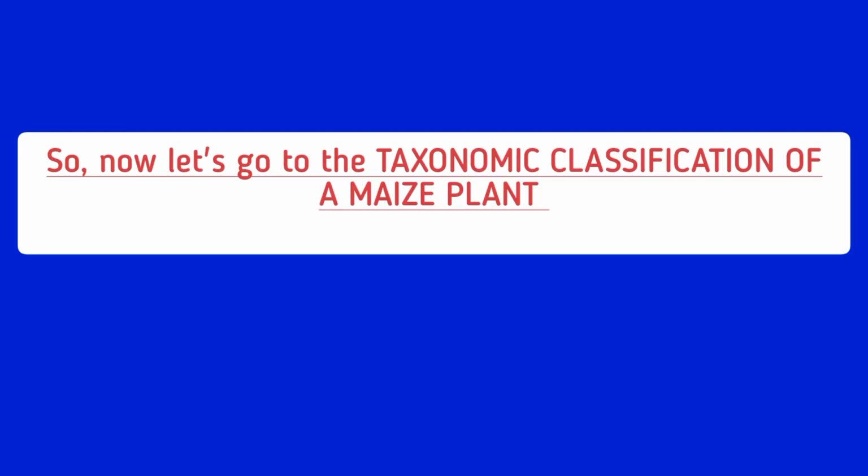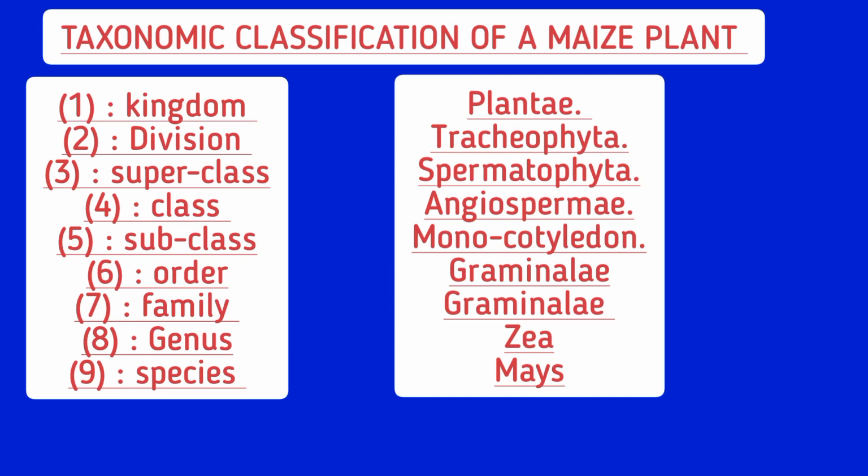So now let's go to the taxonomic classification of a maize plant. In the kingdom we have Plantae. Number 2, division, Tracheophyta. Number 3, the superclass, Spermatophyta. Number 4, the class, Angiospermae.